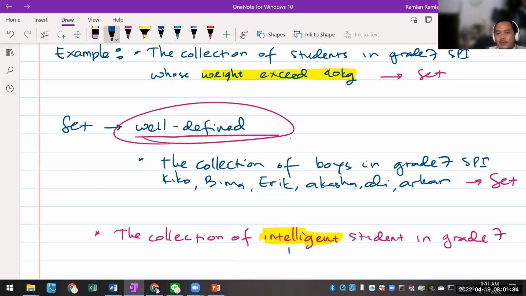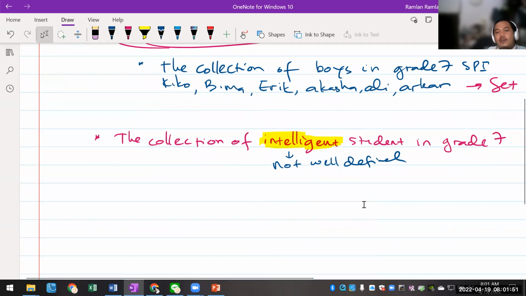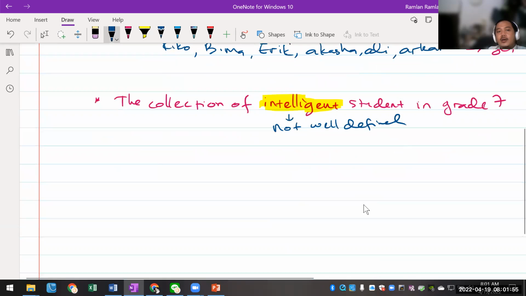Nah itu dia, that's why this is not a set, because of that word. Thank you very much, Ali. This is not well defined, because it can be an opinion, or again, it can be different from one person to another person. Okay, now I'm going to give you one more example of what is not a set, and I would like you to identify the word that makes it not a set.